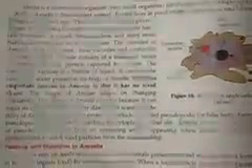A food vacuole consists of a bubble of water containing the food particles captured by amoeba. And the contractile vacuole is a bubble of liquid. It controls the amount of water present in the body of amoeba. The most important feature of amoeba is that it has no fixed shape. Yes, children, the shape of amoeba keeps on changing constantly. The shape of amoeba changes because it can make its cytoplasm flow in any direction it wants.